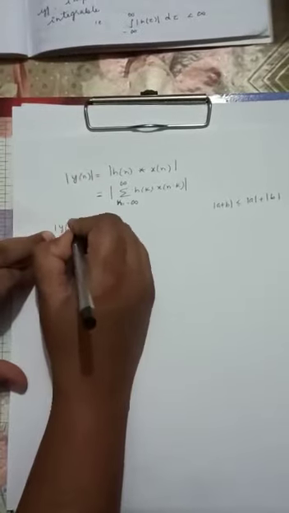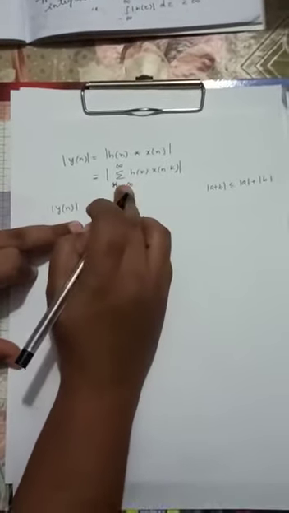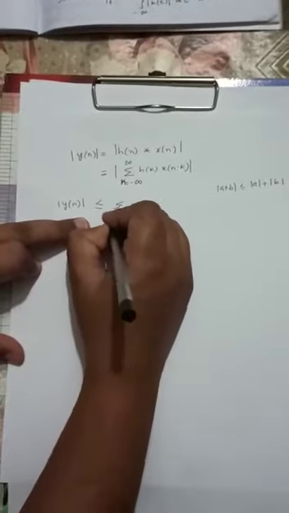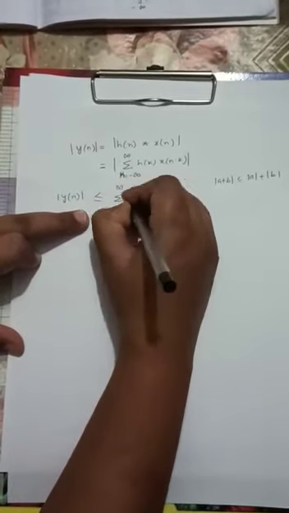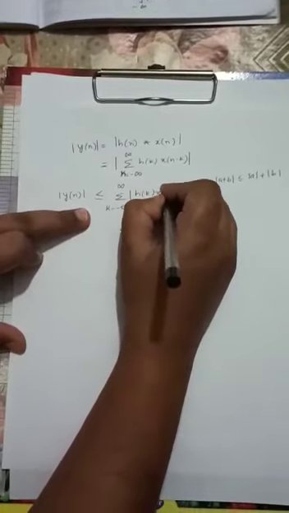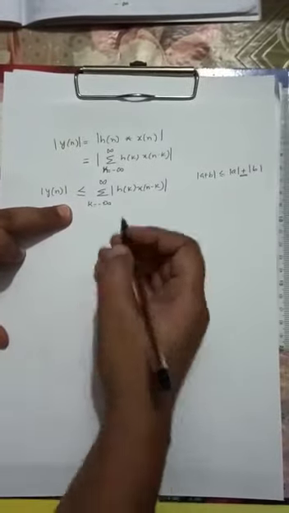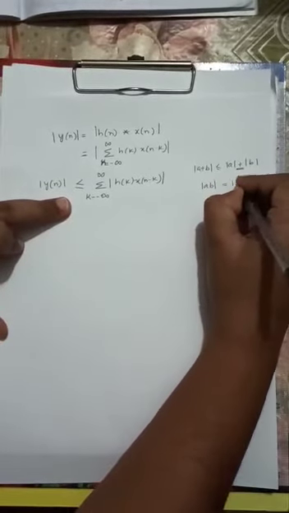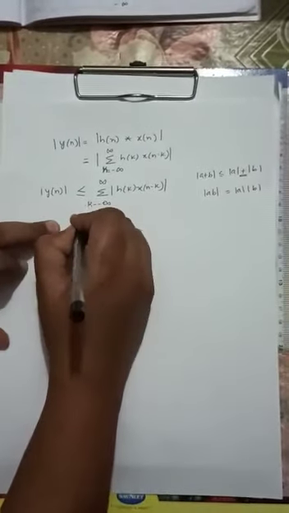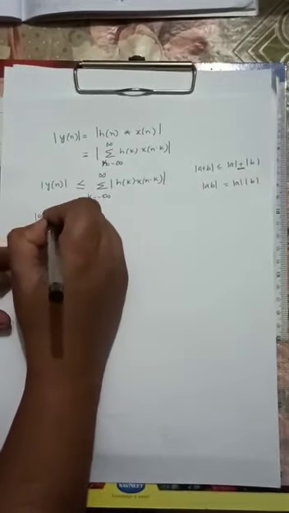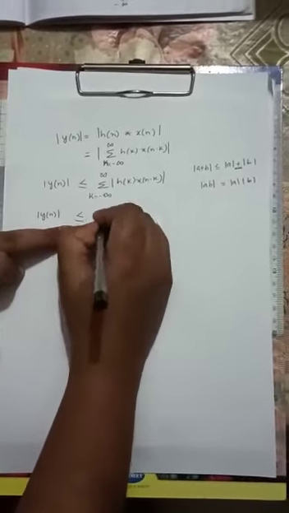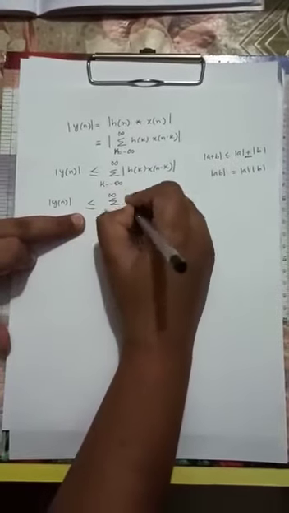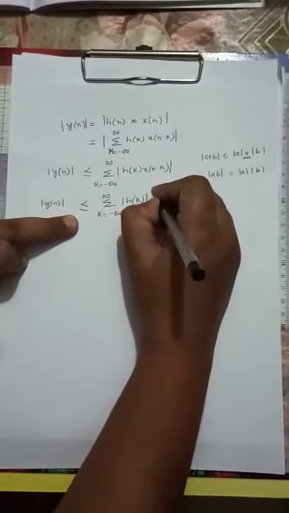Instead of equals, the absolute value of y[n] is less than or equal to the summation, which I can take outside, from minus infinity to plus infinity of the absolute value of h[k] x[n minus k]. I can write this because of the first formula. Now inside there are product terms, so I apply the second formula, the absolute value of A into B. The absolute value of y[n] is then summation k from minus infinity to plus infinity, and individually I can write the terms.